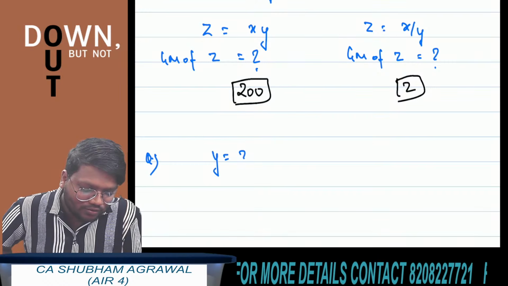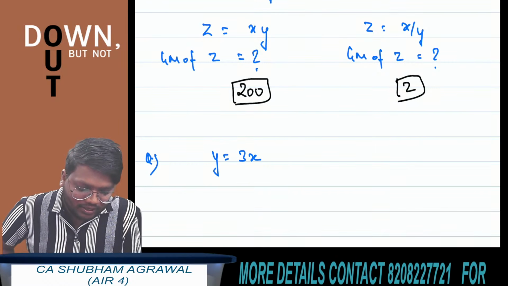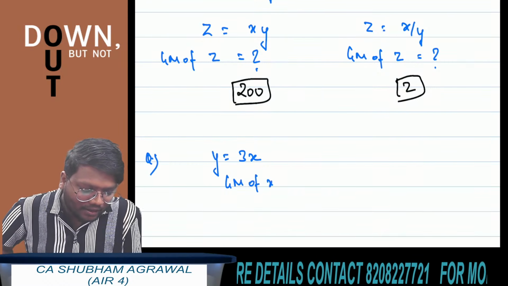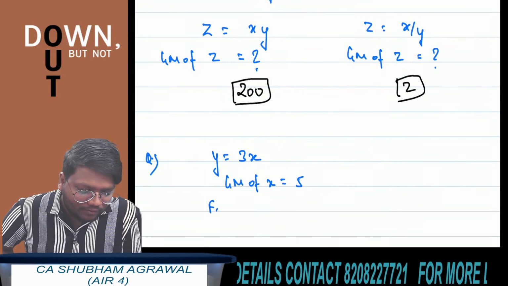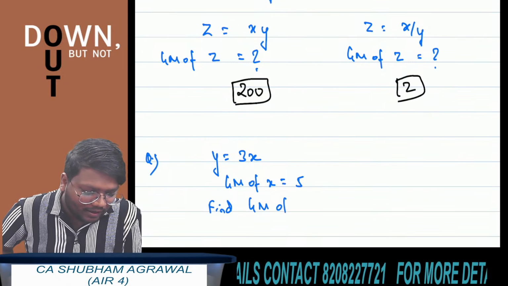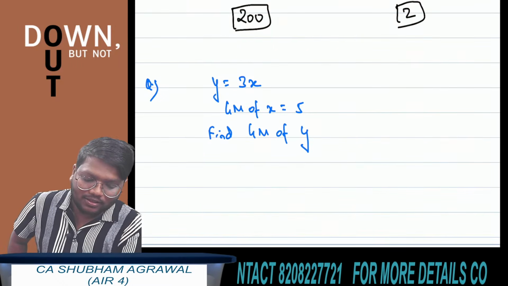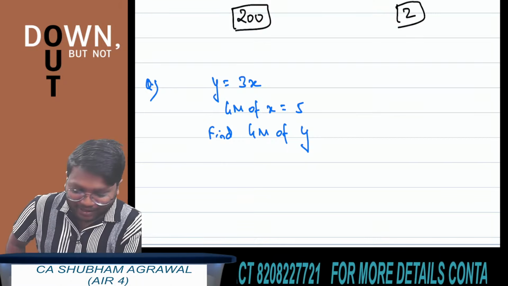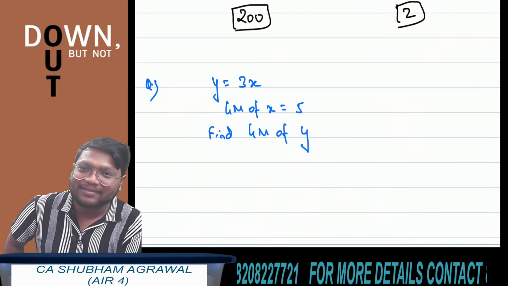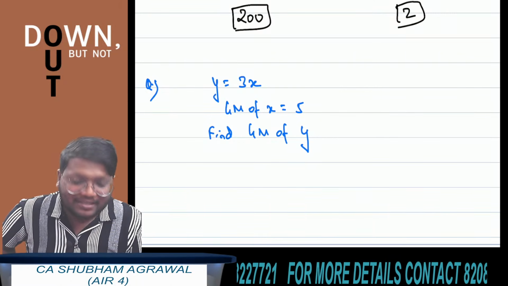Solve now this question. y is equal to 3x. Geometric mean of x is 5. Find the geometric mean of y. Try to give the answer orally for this. y is equal to 3x, the geometric mean of x is 5, you have to find the geometric mean of y. What is the answer? The correct answer is 15.